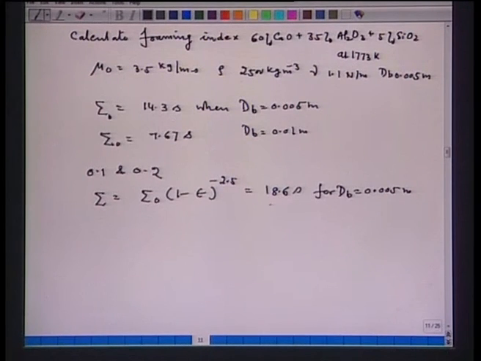So, now an increase in solid concentration increases the foaming index. The same thing I can illustrate for diameter of the bubble 0.01. So, sigma is equal to sigma 0 (1 minus epsilon) to the power minus 2.5, and that will come to 13.4 seconds for diameter of the bubble equal to 0.01 meter.